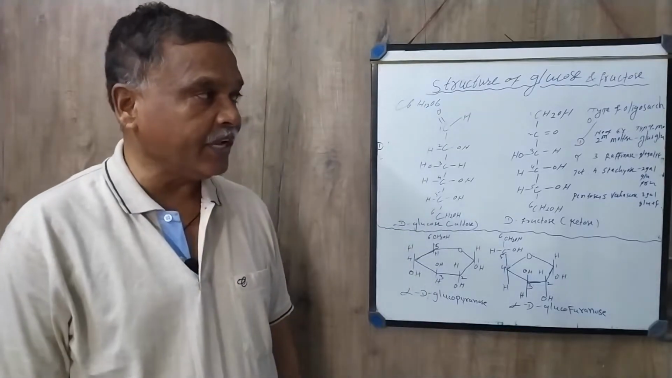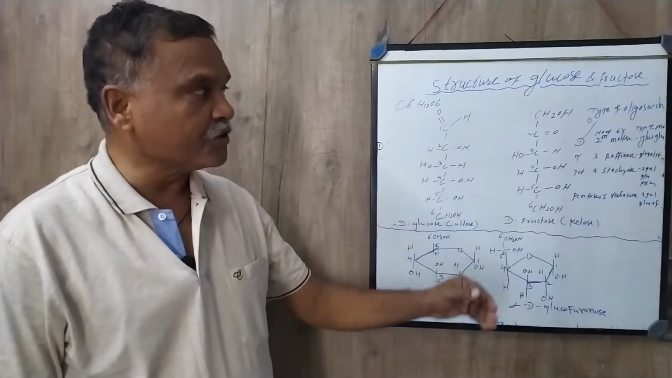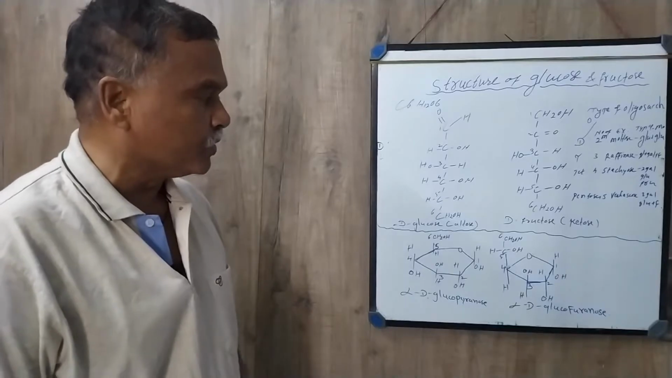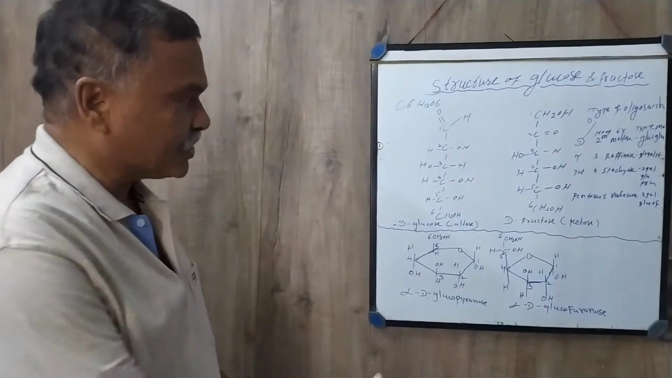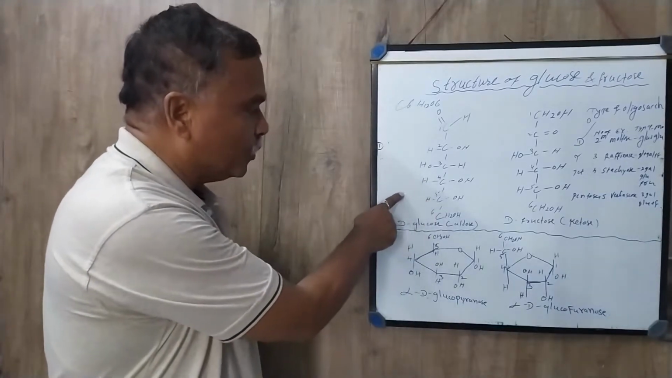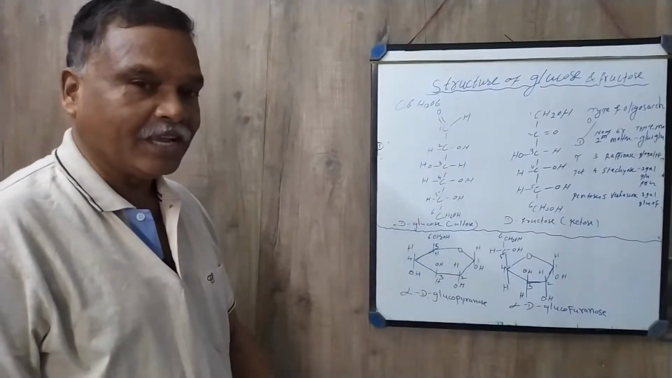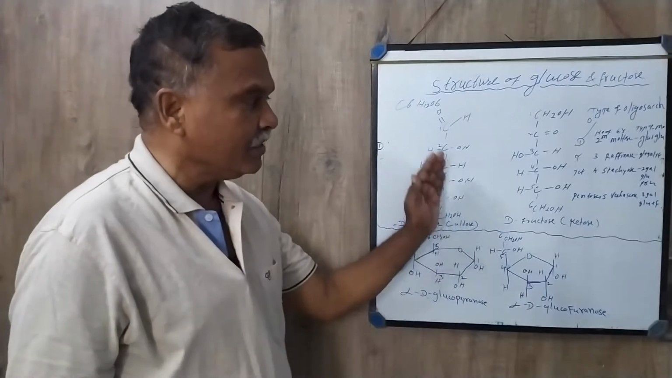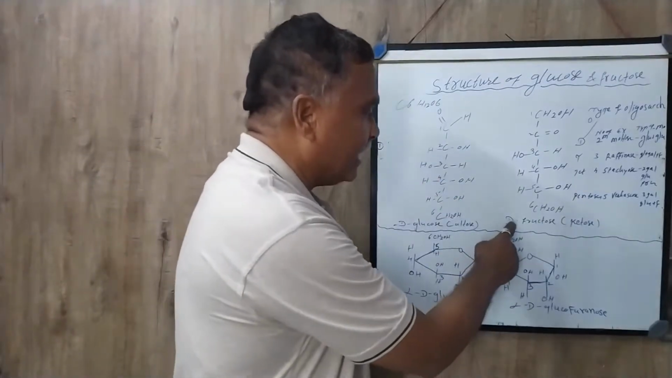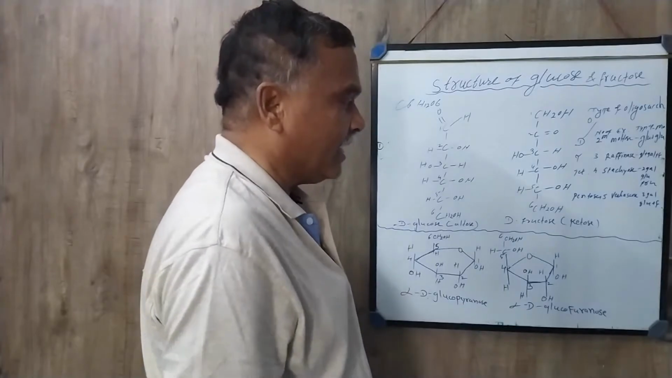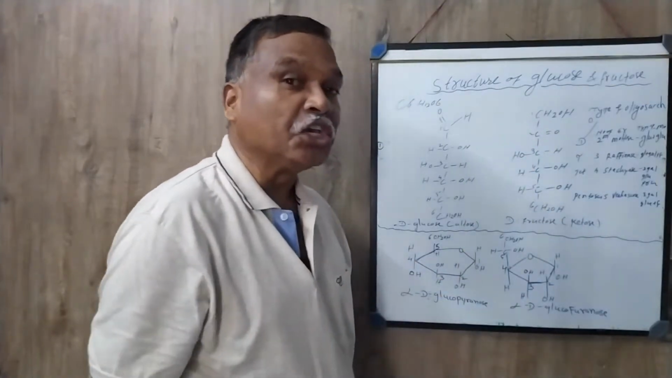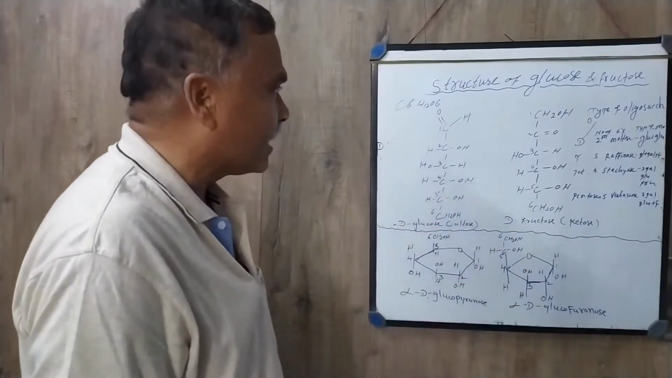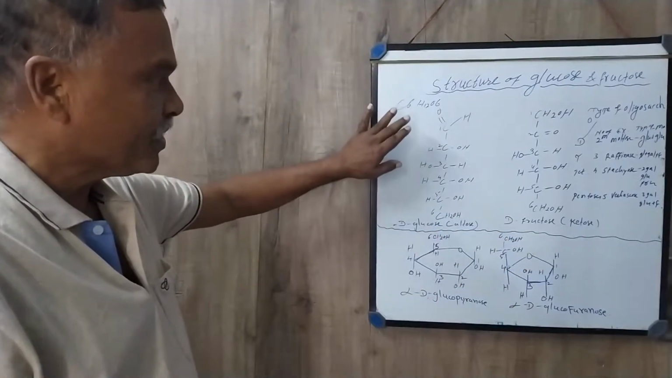Now we'll see the structure of glucose. This structure belongs to D-glucose, and it is an aldose, and here towards the right side is D-fructose, and fructose is a ketose. Glucose is aldose and fructose is ketose. So here we have given the structure.